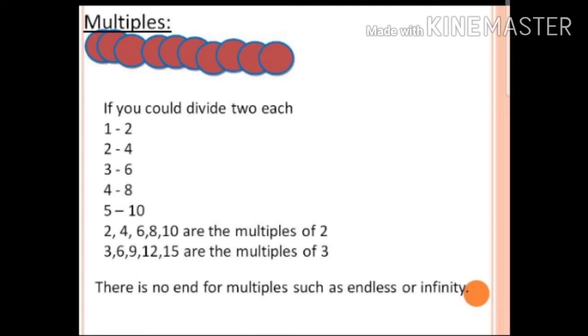This is nothing but called multiples. 2, 4, 6, 8, 10 are the multiples of 2. 3, 6, 9, 12, 15 and so on will be the multiples of 3. These are the first 5 multiples we have taken because the multiples are endless, they are in infinity. That means there is no end for multiples. As far as the numbers go, till there you can find the multiples. Am I clear children?